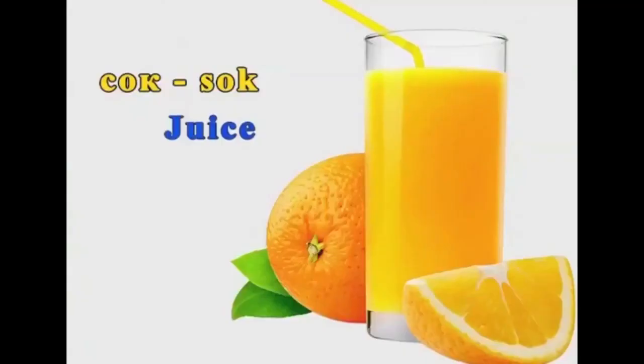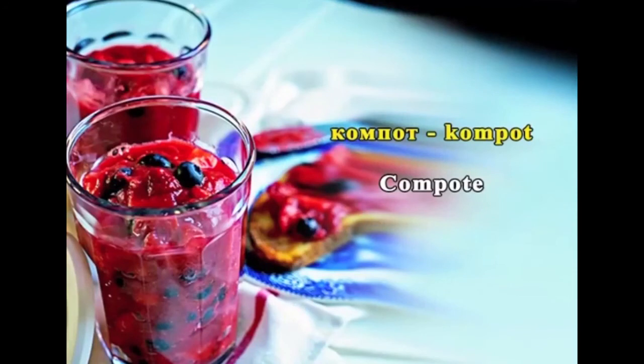Извините, а что это? Сок? Excuse me, and what is this? Juice. Сок is juice. Нет, это компот. No, it's compote. Compote is a sweet dish made up of fruits. Скажите, а это рис? Tell me, is this rice? Да, это рис. Yes, this is rice. Дайте, пожалуйста. Please, give me. So, I will once again read the dialogue.